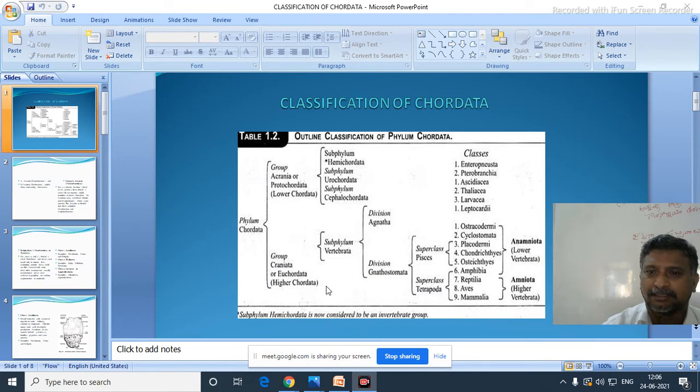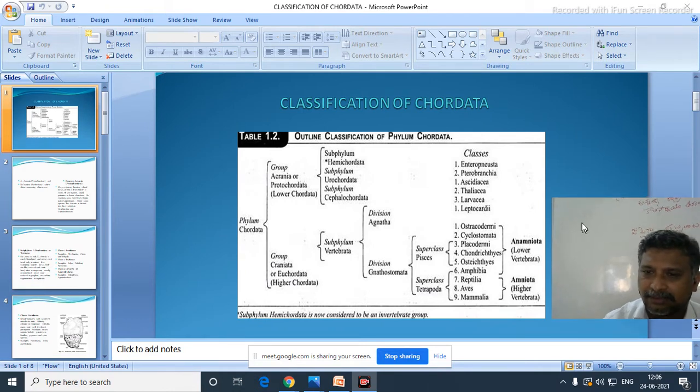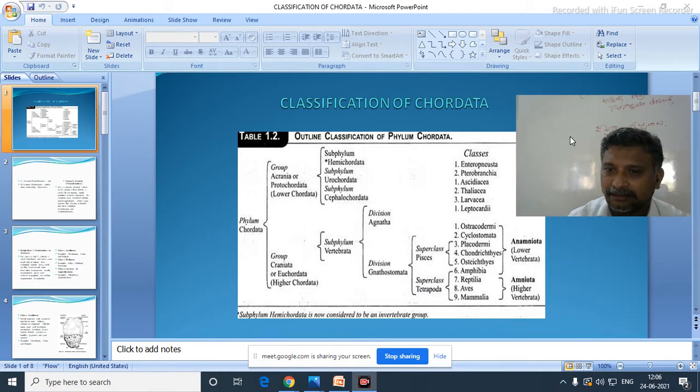Today we will see the classification of chordata. I think in our previous class we completed the general characters of chordates: what the primary fundamental general characters are, and what other important identification characters of all chordates are. That topic was already over. Now today we will see what is the classification of chordata.